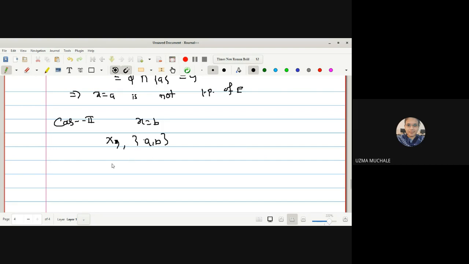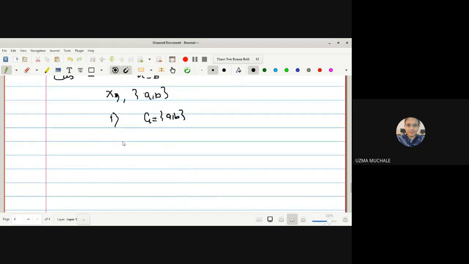Now let us take subcase one, in which G is equal to {a, b}. Now let us check what is G intersection E minus singleton x. What is G in this case? {a, b}. What is E in this case?